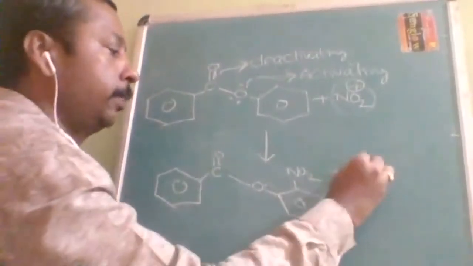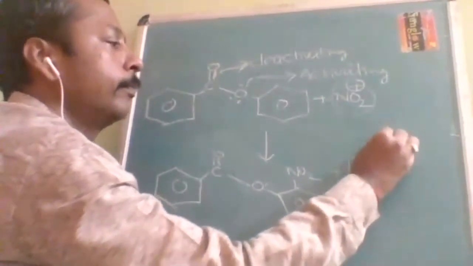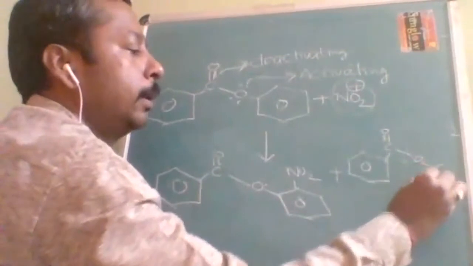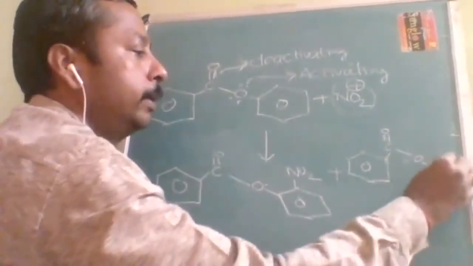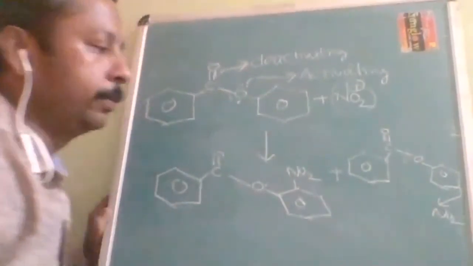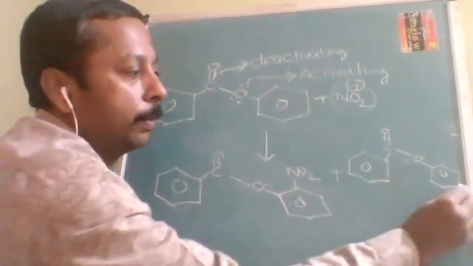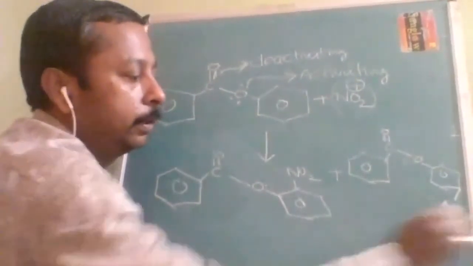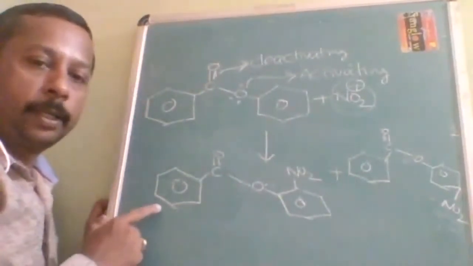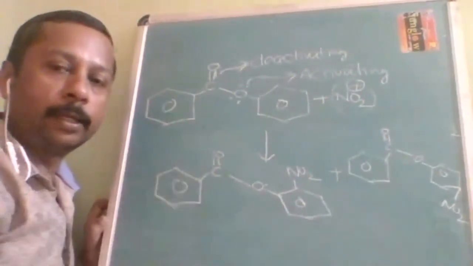Another product can be the para one. I am talking about the major product. So here NO2 will be substituted at this place. There is no other place, that's why I am writing like this. Ortho and para substituted. There is a possibility at the meta also, but rare chances are there because it is a mono directing group.